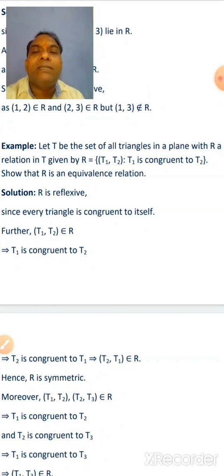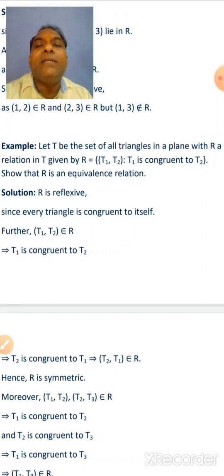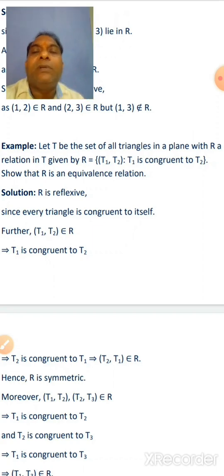Show that R is an equivalence relation. So to show that R is an equivalence relation, we have to show that the given relation is reflexive, symmetric and transitive.